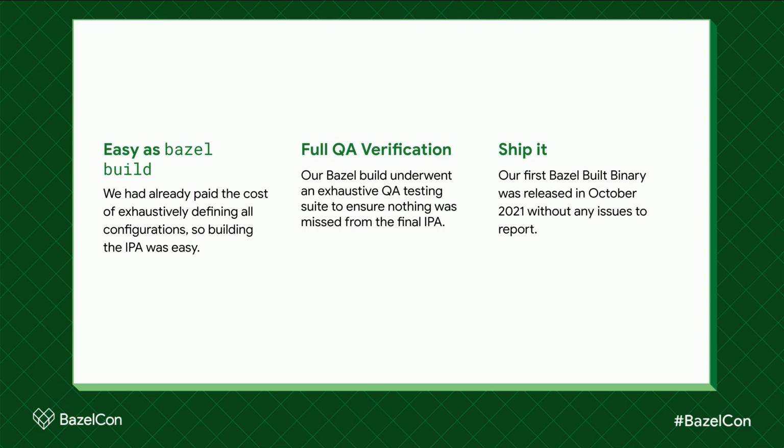Configuration that prior to Bazel was fragmented across tens of configuration files, build phases, Jenkins jobs, raw Xcode build commands, shell scripts, Ruby scripts, and Groovy scripts. Since the bulk of this work was already done, creating an IPA was as simple as invoking Bazel build. Our Bazel built IPA underwent a rigorous set of QA validations to ensure that nothing was missed in this build, and then ship it. We released the Bazel built Tinder application in October of 2021 without any issues.